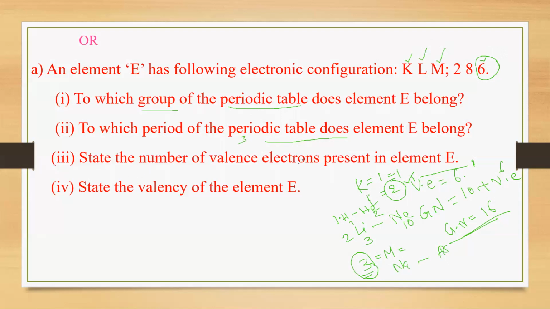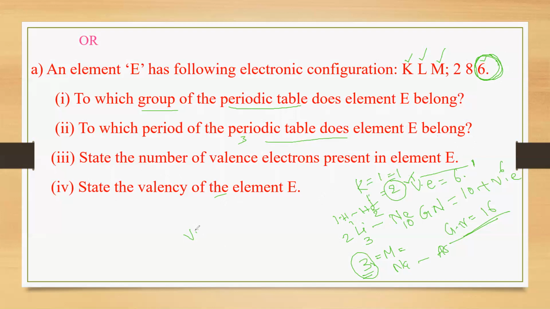Next, state the number of valence electrons present in element E. Of course, valence electrons are those present in the valence shell, which is the outermost shell. State the valency of element E. Here, one more formula you have to remember.